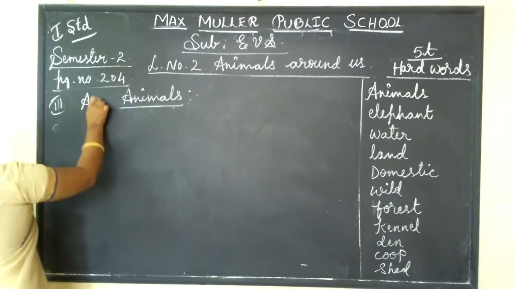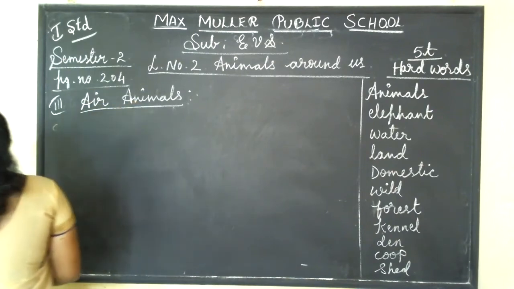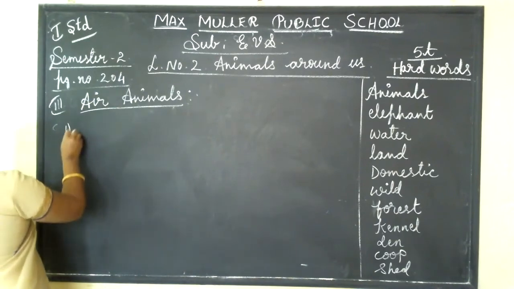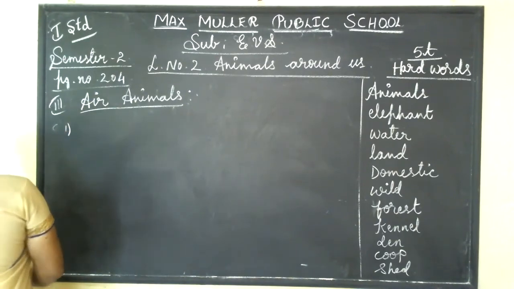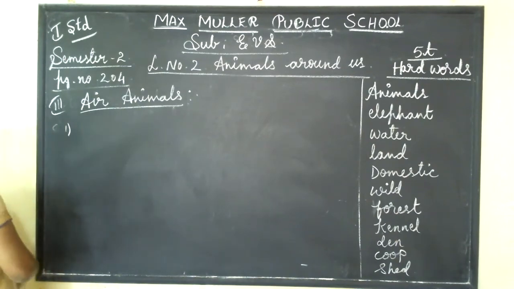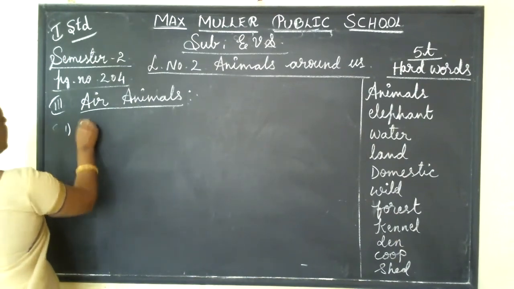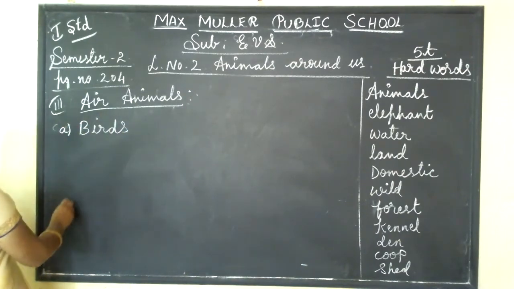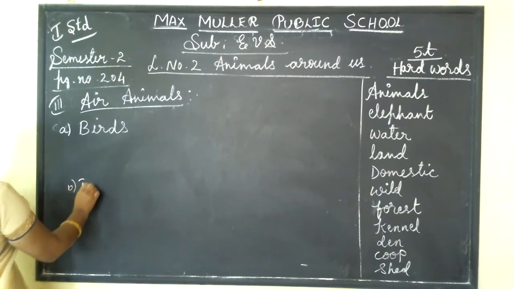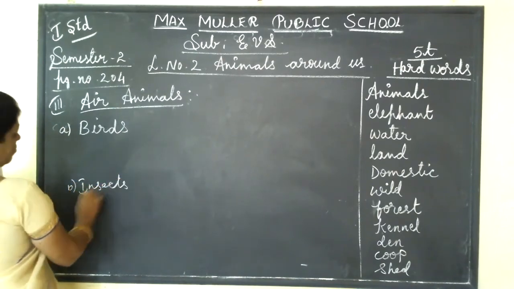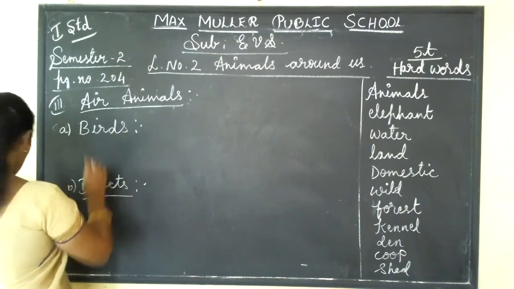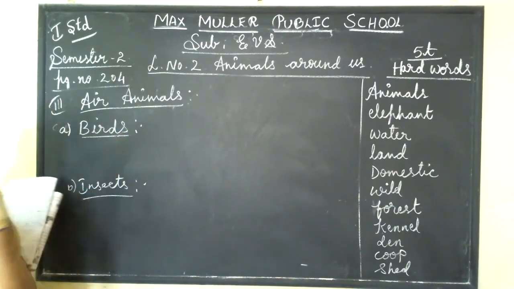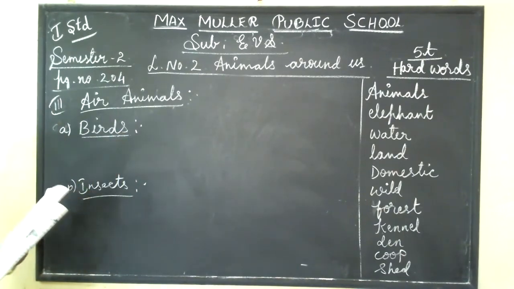Third one, air animals. Okay, see, air animals are divided into two parts, like birds and insects. So here most of the birds can fly. Birds means they are flying in the sky, isn't it?